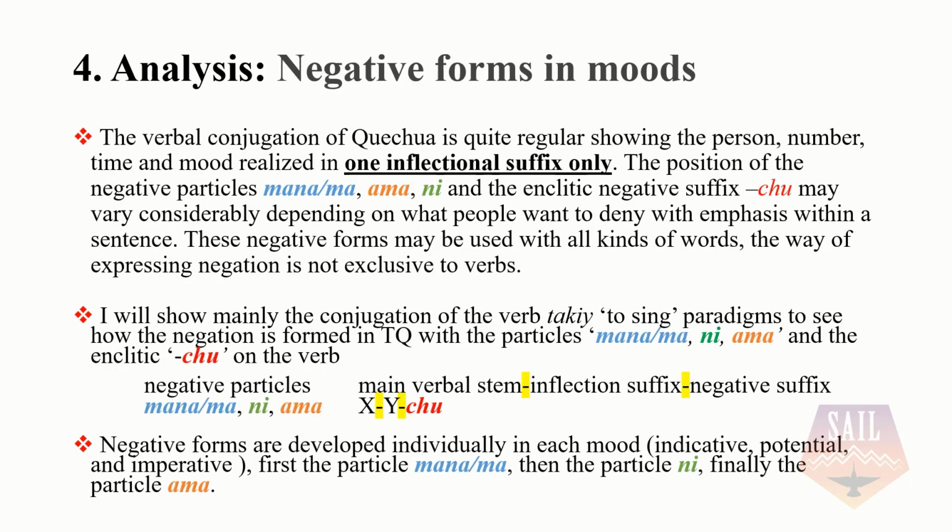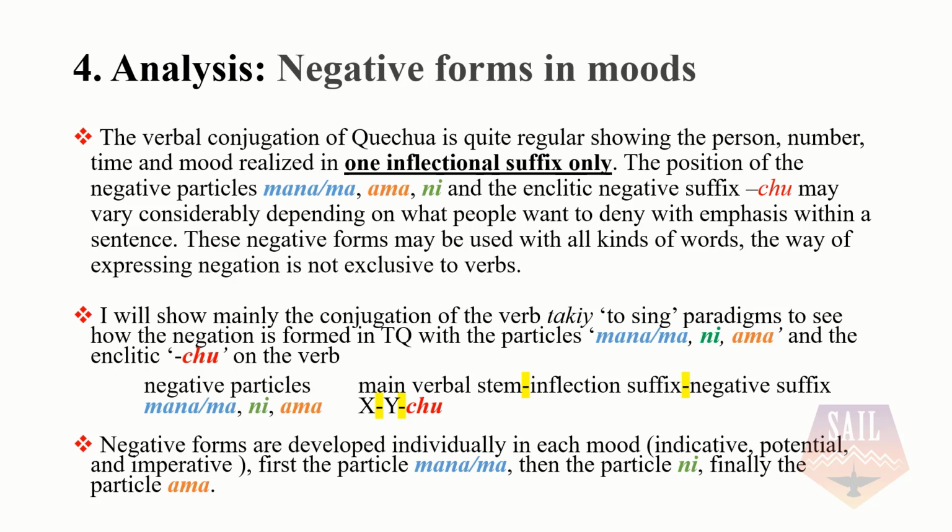The verbal conjugation of Quechua is quite regular, showing the person, number, time, and mood realized in one inflectional suffix. The position of the negative particles and the enclitic negative suffix may vary considerably depending on what people want to deny with emphasis within a sentence. The negative forms may be used with all kinds of words. The way of expressing negation is not exclusive to verbs.